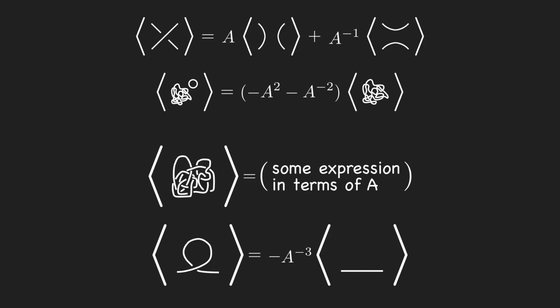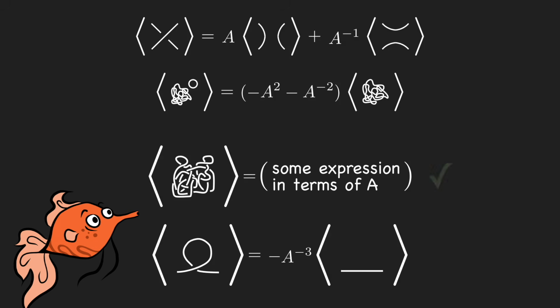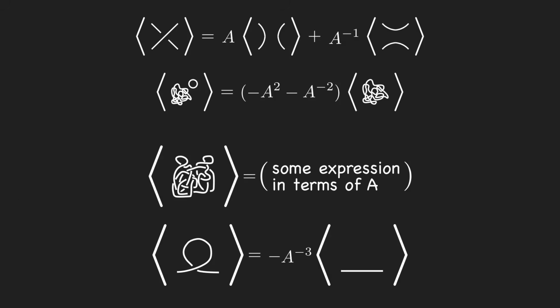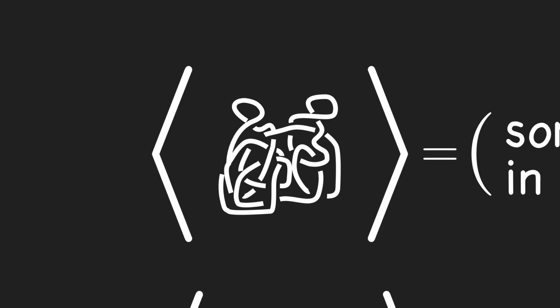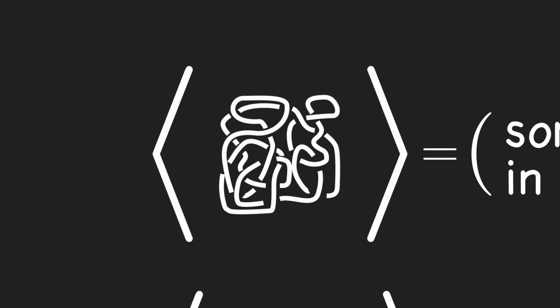This isn't an invariant yet, because if we had started with extra twists, we would have ended with extra factors of minus a to the minus 3, according to this equation. The sensible thing to do would be to count all the twists in the original link and multiply by minus a cubed for each of them to cancel out the minus a to the minus 3. Doing that would make it invariant. This almost works, except the crossings which came from a twist might not be so obviously distinguishable from the other crossings. For instance, we could do some Reidemeister 2 and 3 moves here to bury this twist in the middle.